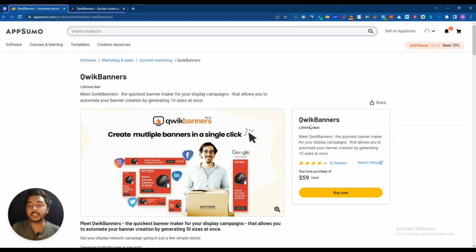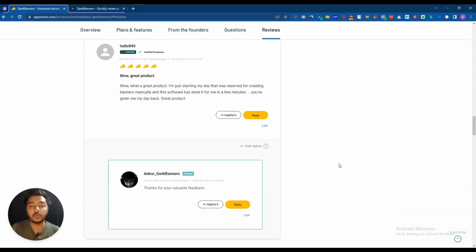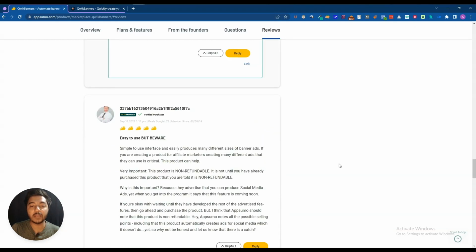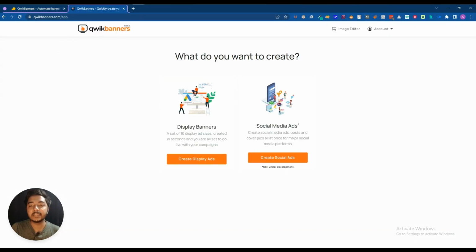Now, without further ado, let's go to the dashboard. But before that, see, this tool has gotten 22 reviews on AppSumo, and the reviews are almost 4.5 star. So I think the tool is good, guys. Now let's go to the dashboard. See, guys, this is the dashboard.